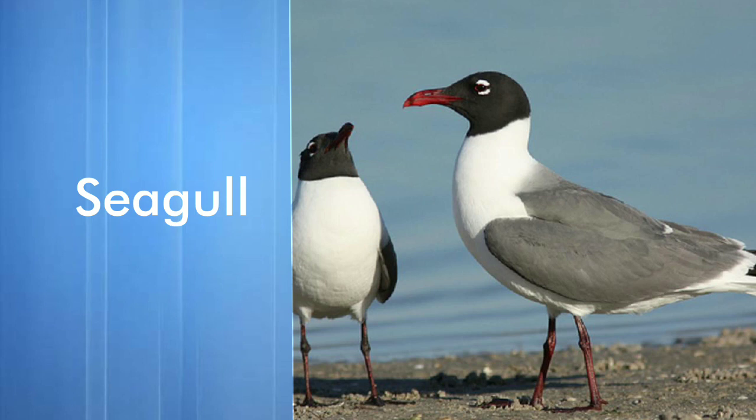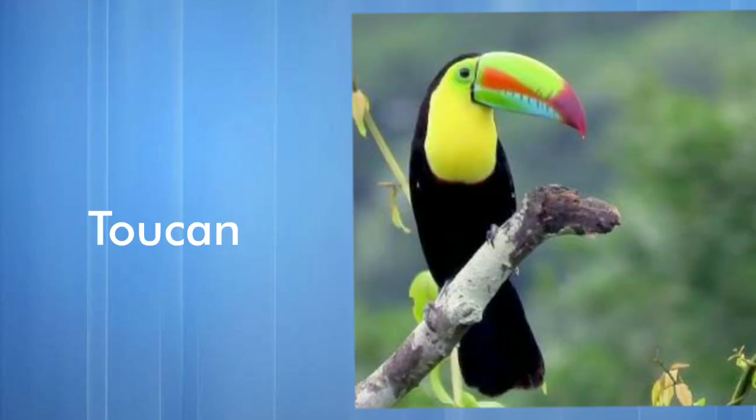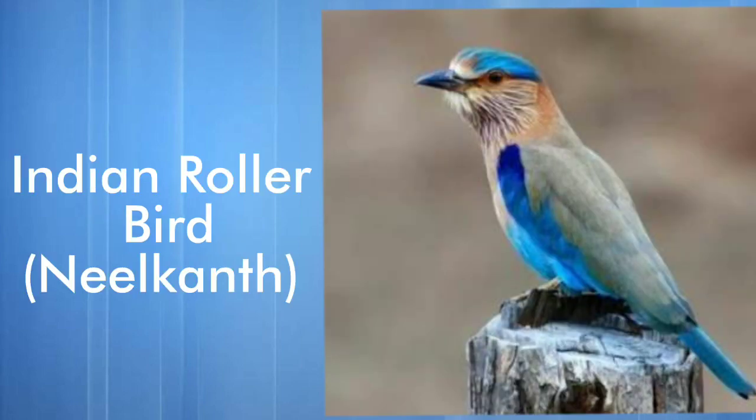Next one we have bald eagle. It is bald eagle. What is it? It's a bald eagle. Toucan. It's a toucan. What is it? It's a toucan. Indian roller bird. It's an Indian roller bird. What is it? It's an Indian roller bird. Neelkant in Hindi.